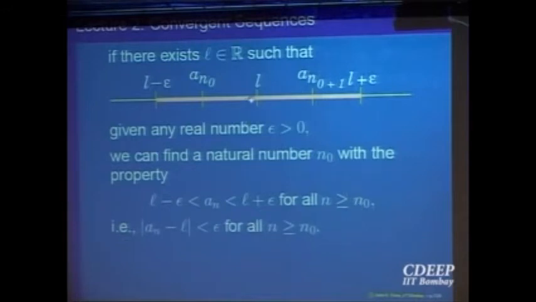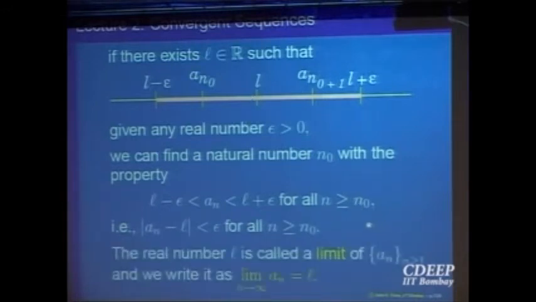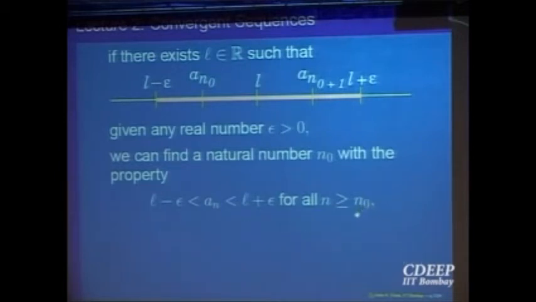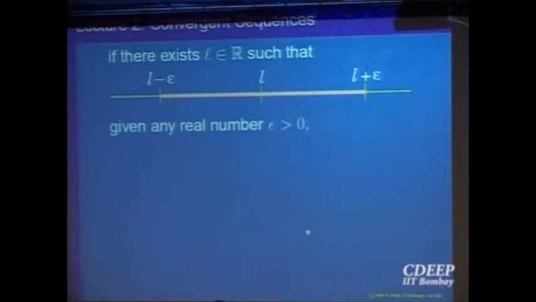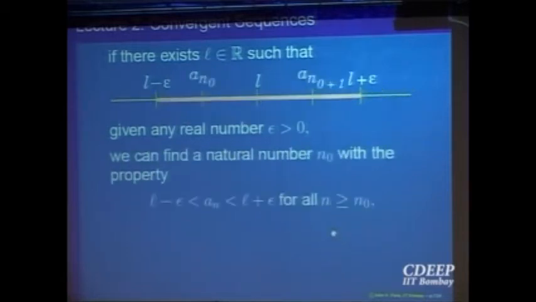So here is the given L. L will be the limit, provided that given a window around it, given an epsilon neighborhood of L, there is a stage n naught, such that for all n bigger than n naught, after that stage, everything should be inside that small neighborhood that we have prescribed.